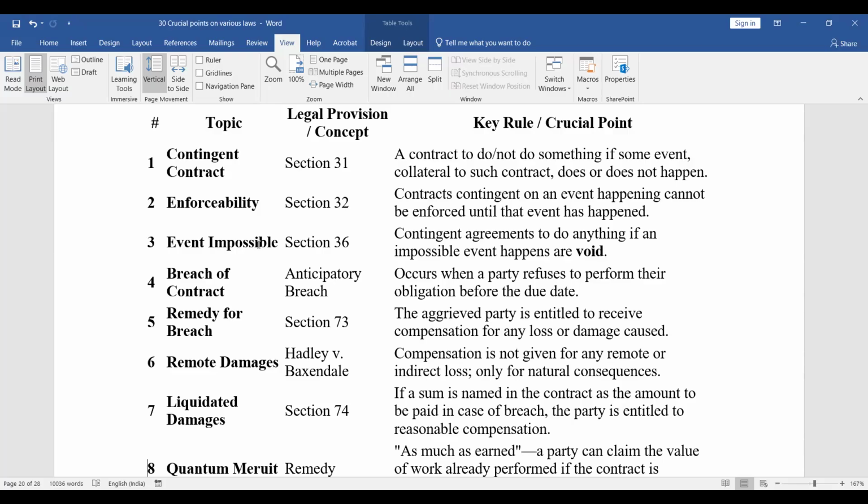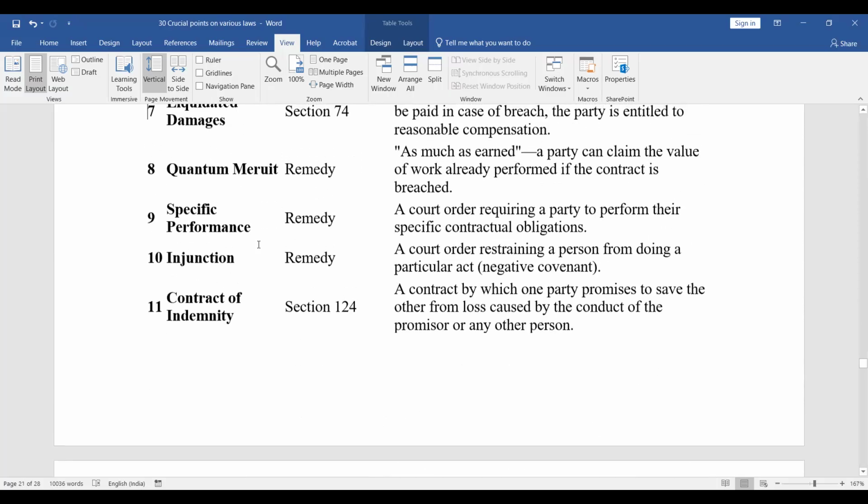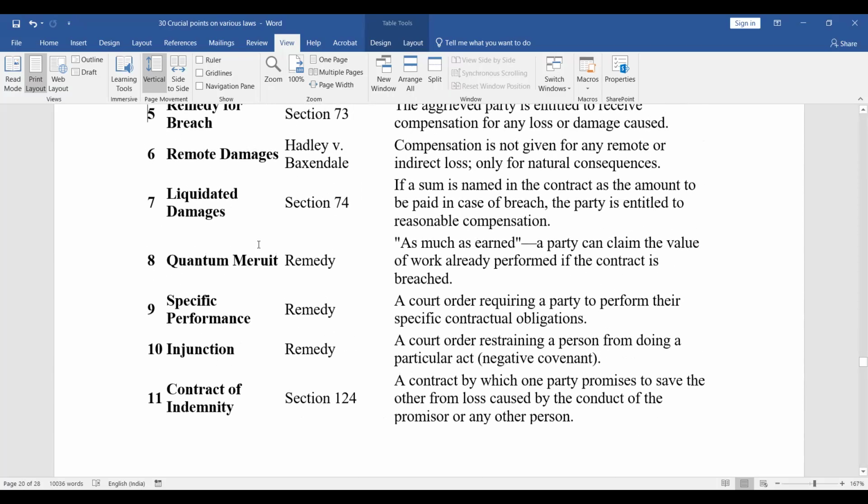Remote damages, Hadley v. Baxendale. Compensation is not given for any remote or indirect loss, only for natural consequences. Liquidated damages, section 74. If a sum is named in the contract as the amount to be paid in case of breach, the party is entitled to reasonable compensation.